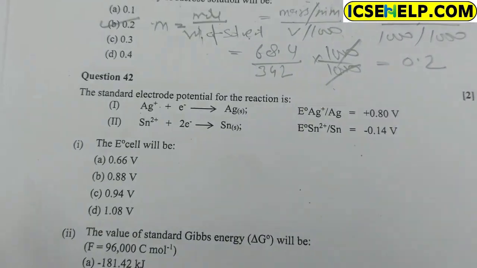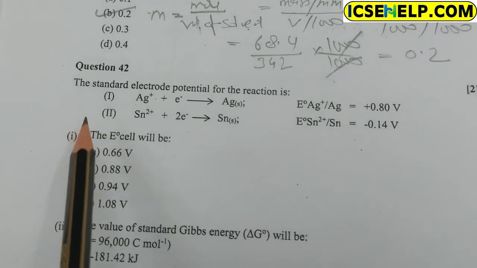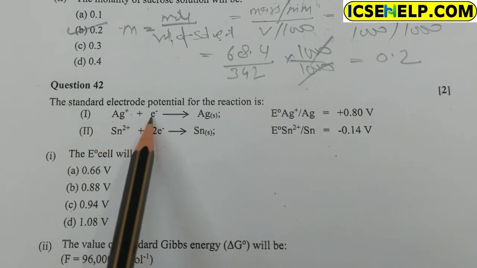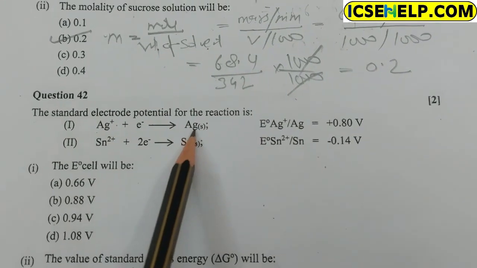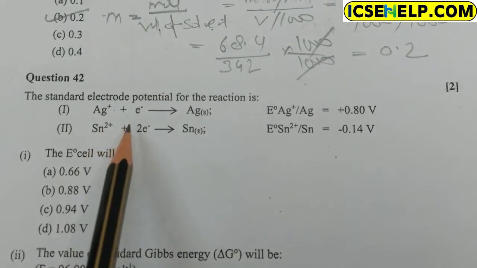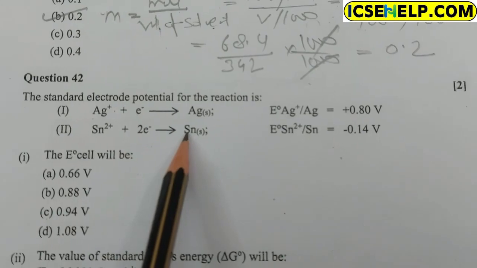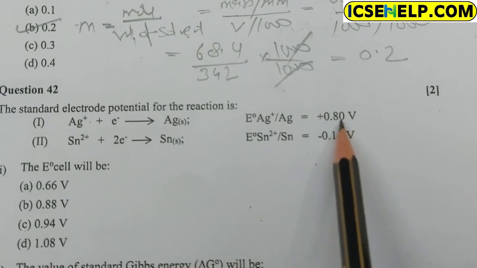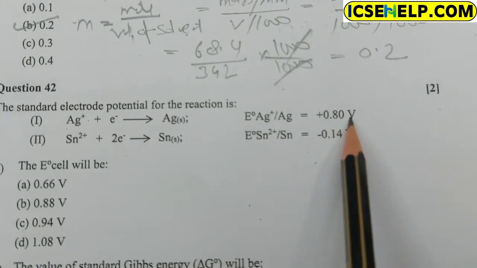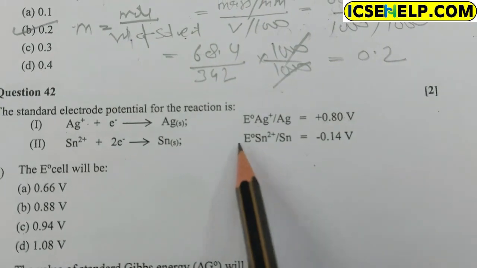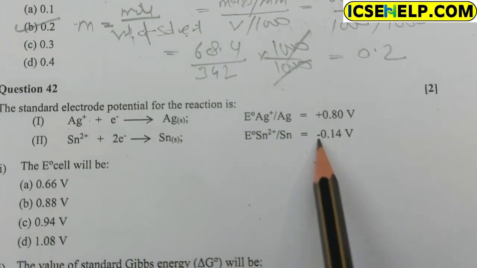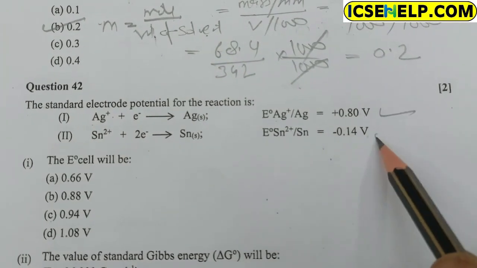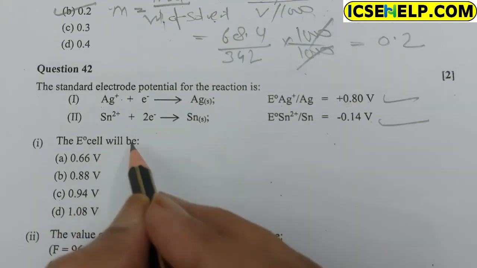Question 42. The standard electrode potential for the reaction is given. Ag plus taking 1 electron becomes Ag, and Sn2 plus taking 2 electrons becomes Sn, and the standard potential of Ag is given as 0.80 V, and the standard potential of Sn is given as minus 0.14 V. So this is given, and E cell will be the first part of the question.